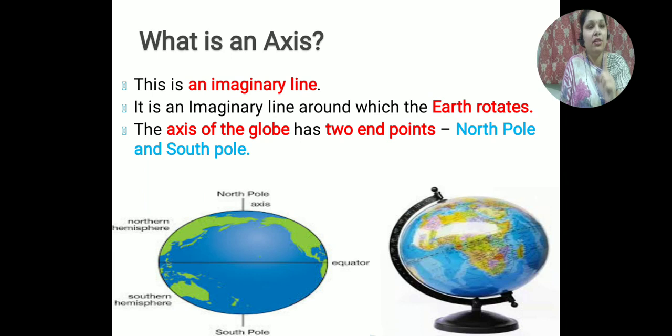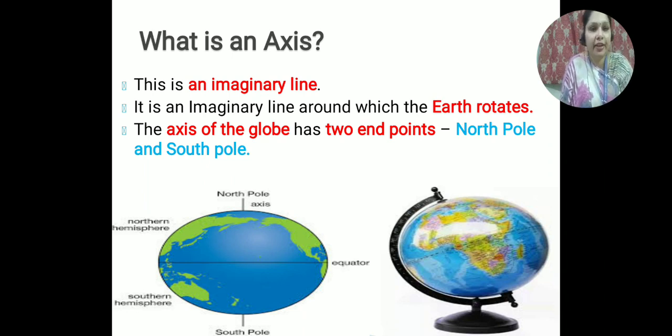The earth rotates with the help of the axis only. The axis of the globe has two endpoints. In the same way the axis of the earth also has two endpoints. Which are they? They are the north pole and the south pole.